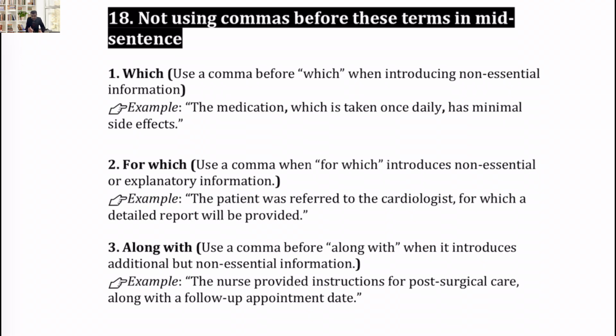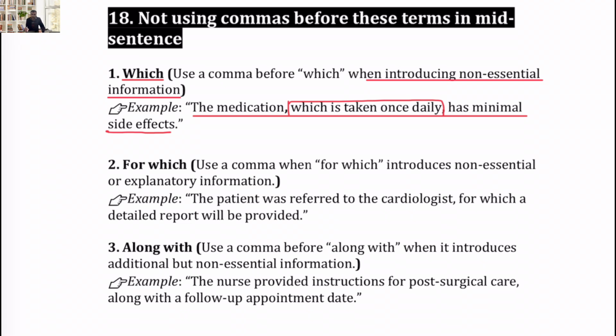Which, when used in mid sentence, normally introduces a non-essential clause, information which is not important, we can omit that. The medication, which is taken once daily, has minimal side effects. If we don't read this part, which is a non-defining clause, the medication has minimal side effects. So the sentence still makes sense.